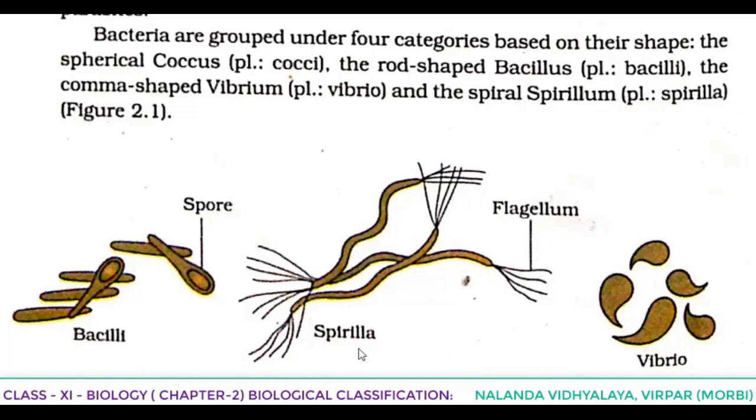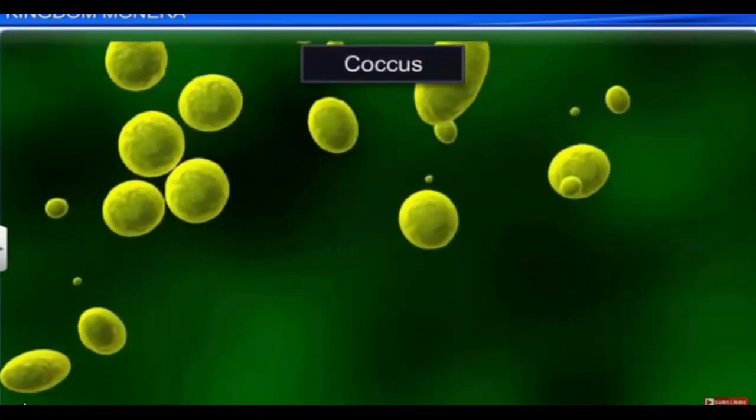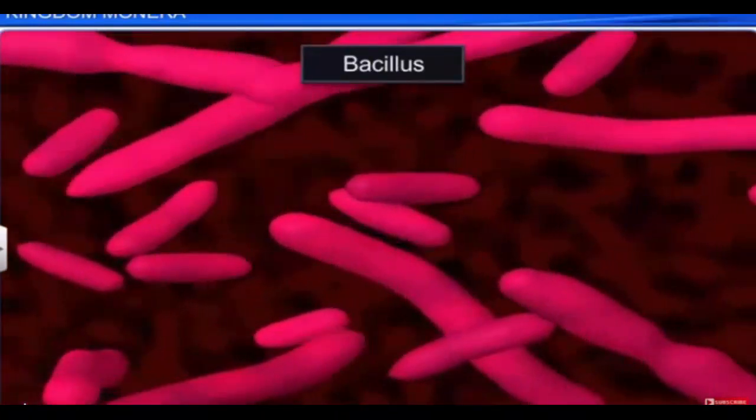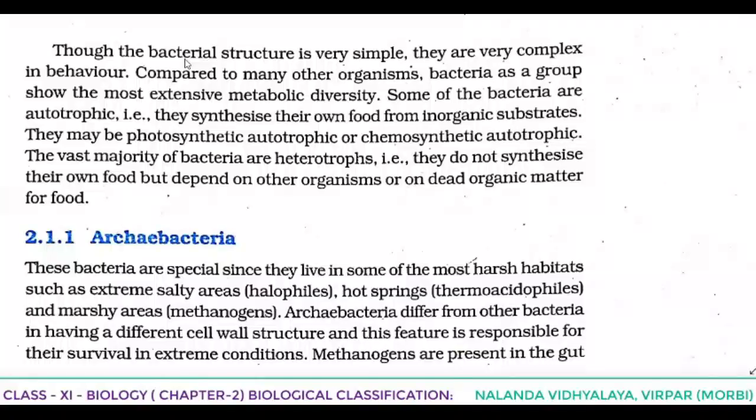So based on the shape, bacteria are grouped into how many types and which are they? They are divided into 4 categories: spherical coccus, rod-shaped bacillus, comma-shaped vibrio and spiral-shaped spirillum. Though the bacterial structure is very simple, they are very complex in behavior. In seeing the structure, they are very simple.